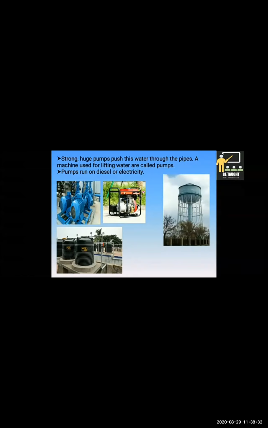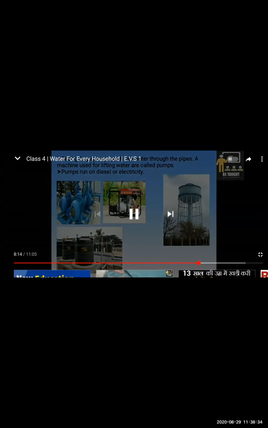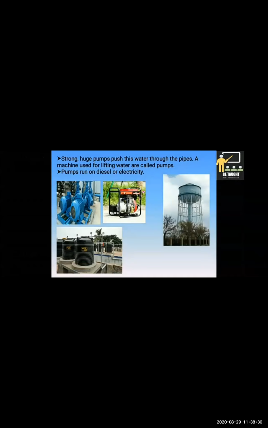In many houses or buildings, there are big water tanks at the top. From these tanks, water comes to our taps through smaller pipes. We fill up water in that tank, and then through smaller pipes from these tanks, the water comes to the taps in the house. And then when we turn on the tap, we get water. So this is the journey of water from source to house.